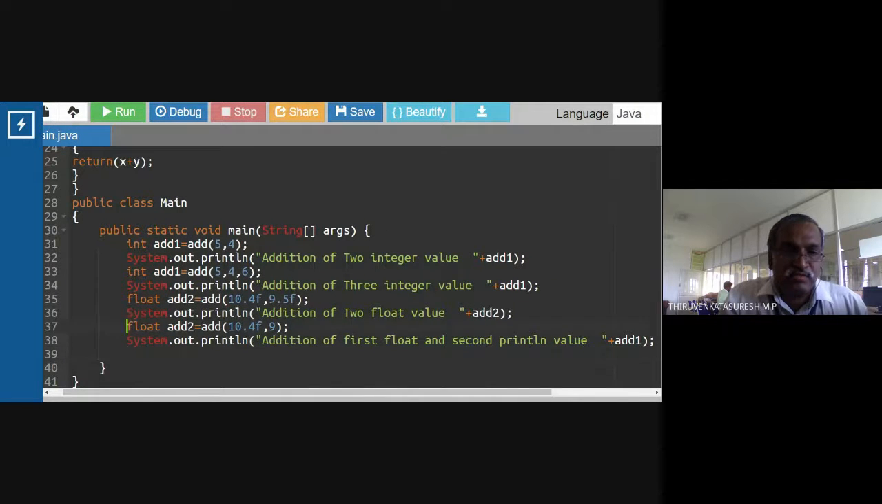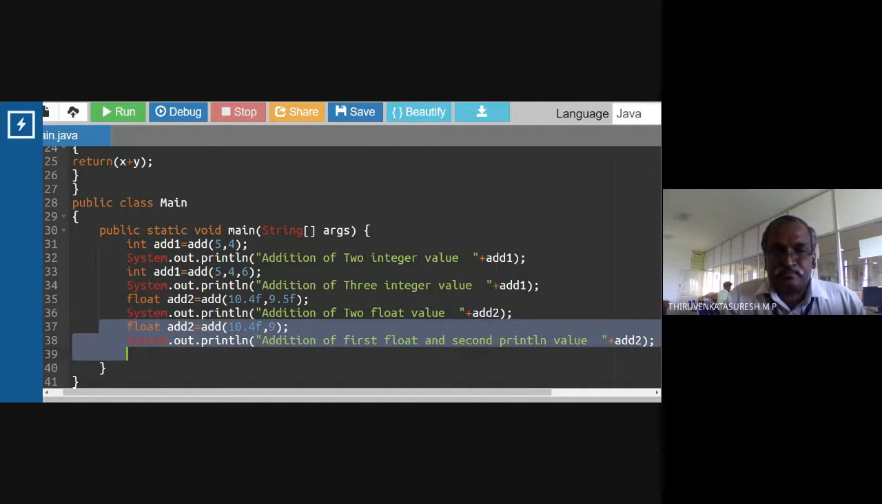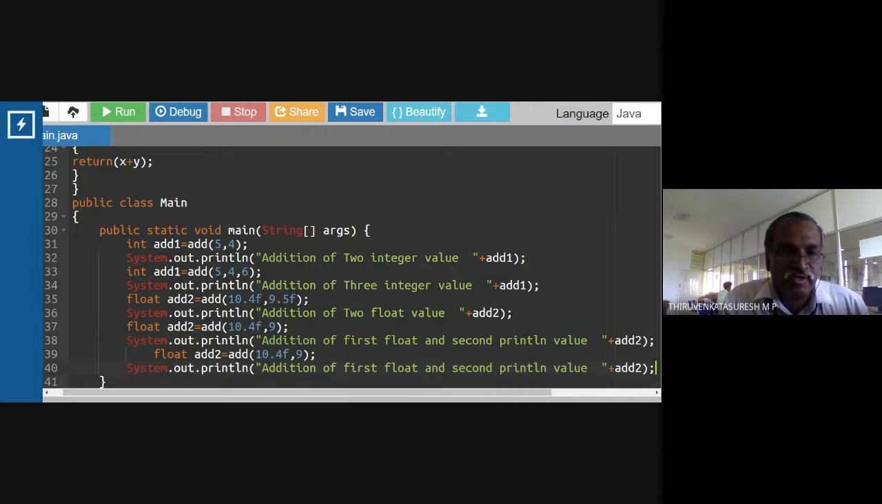Next one, I'm going to copy the same thing. Add 2, isn't it? I'm going to make it a change. Add 2, because this is a floating point value. I'm going to copy this content, Ctrl+C. Float. Add 10 comma.